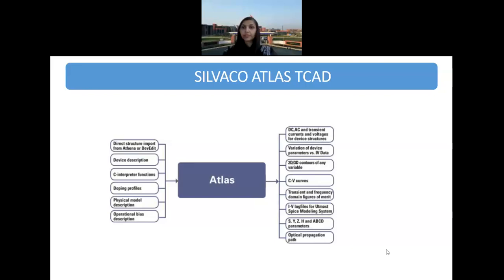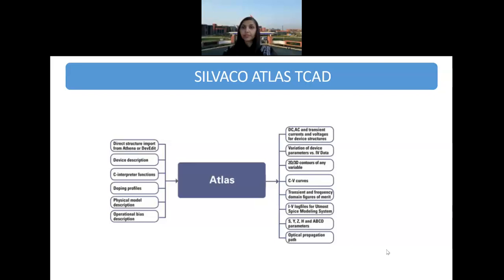And for a MOSFET, other parameters could be: what is the dimension of the metal? What are the dimensions taken for the oxide? What are the dimensions taken for the semiconductor? Which dielectric, which oxide are you taking? Are you taking silicon dioxide, or HfO2, or Al2O3? Which insulator are you taking?